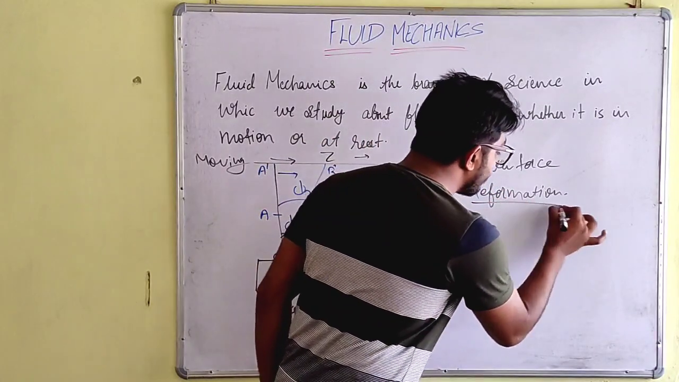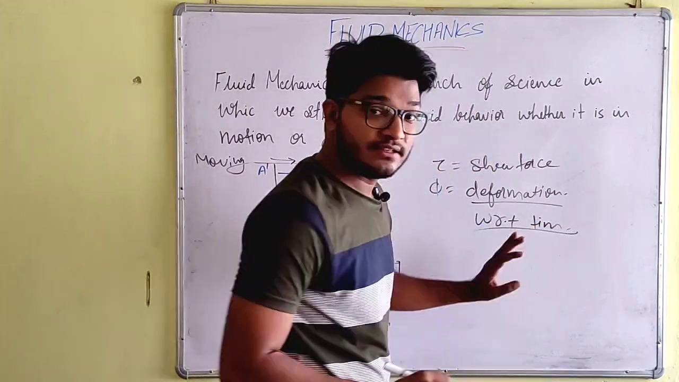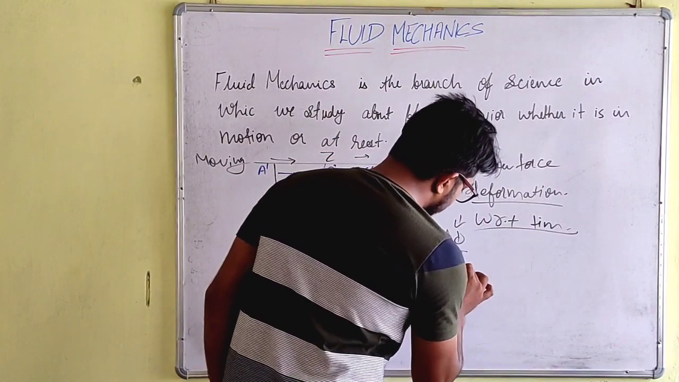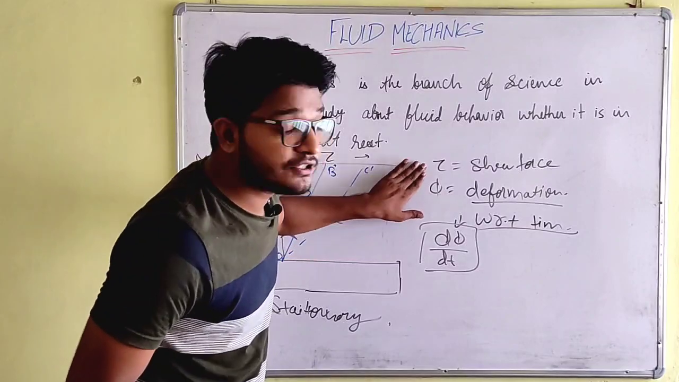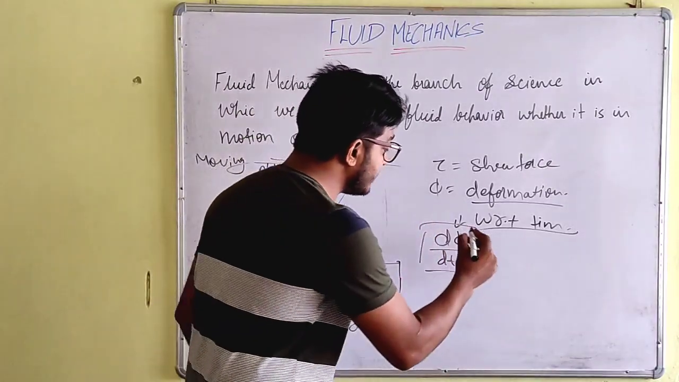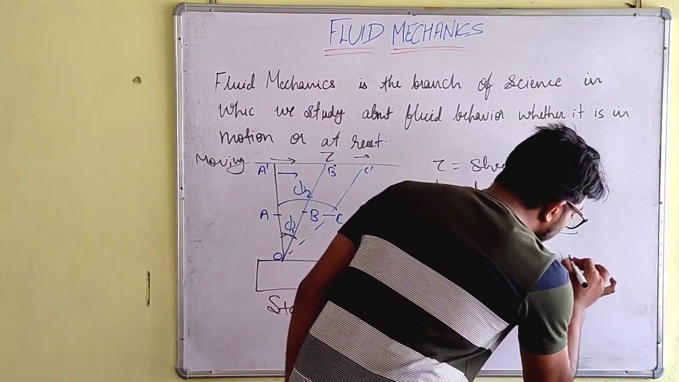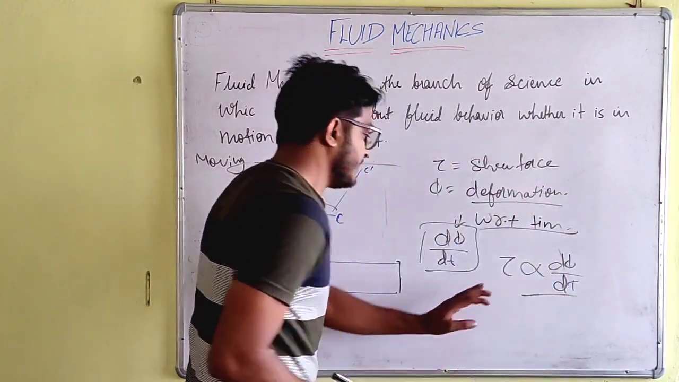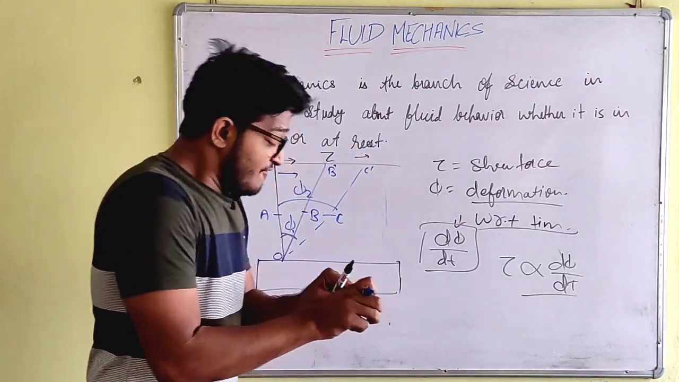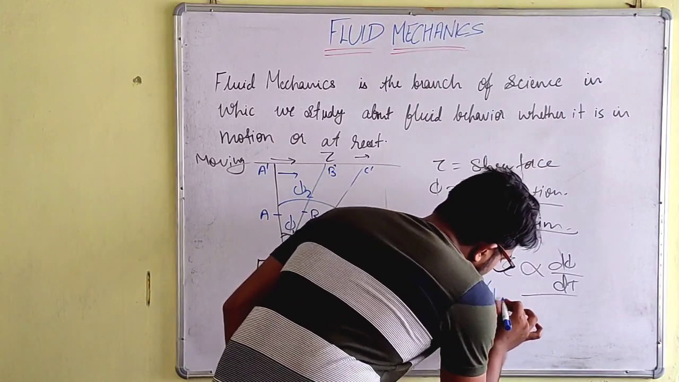Now we can say that this deformation is going to happen with respect to time. We can also write this as d phi by dt, isn't it? Now if shear force is applied, then deformation will also happen. So we can also say that shear force is proportional to deformation with respect to time, d phi by dt. This is as simple as that. Now what is flow? We can say d phi by dt is flow.